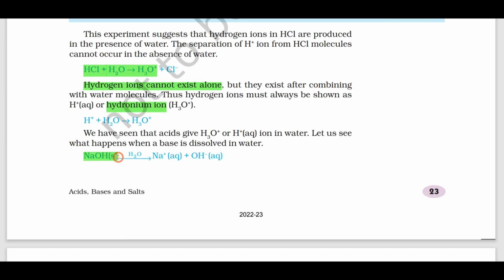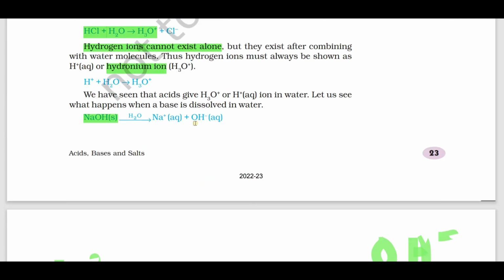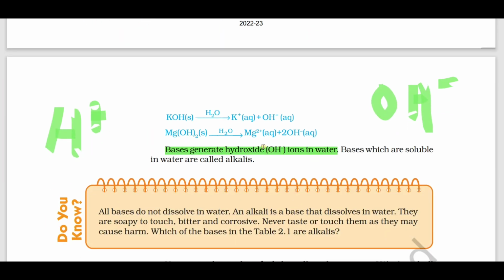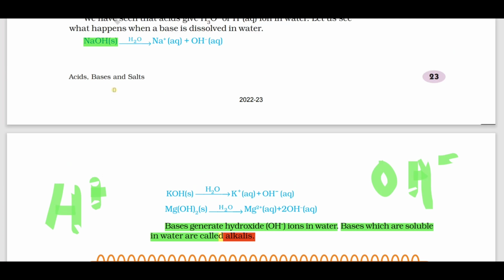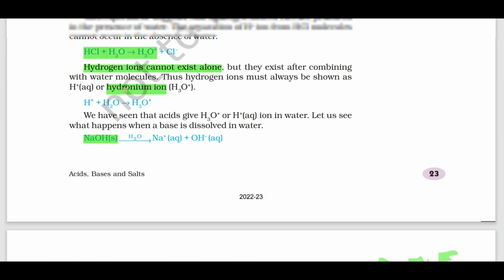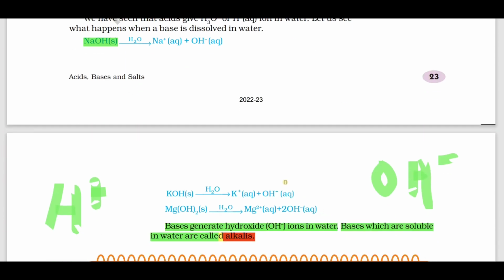Again, NaOH in water gives Na plus and OH minus. That means all bases have what? Hydroxide ions in common. The bases which are soluble in water are called what? Alkalis. This question has been asked in preparatory. What are alkalis? Bases which are soluble in water are called alkalis. Definitions of hydronium ion and alkalis are important.